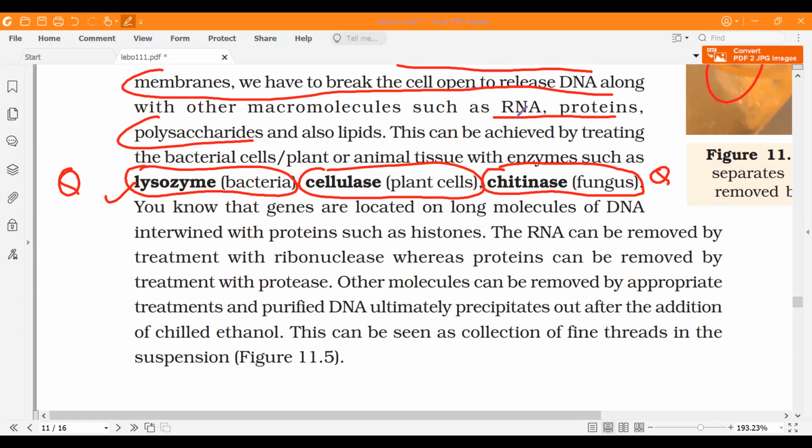Okay. Now we also know that the DNA is wound around the histones. So you have to remove those also. To remove the RNA, you use ribonuclease. Ribonuclease, why? Because it is the enzyme which can remove RNA.